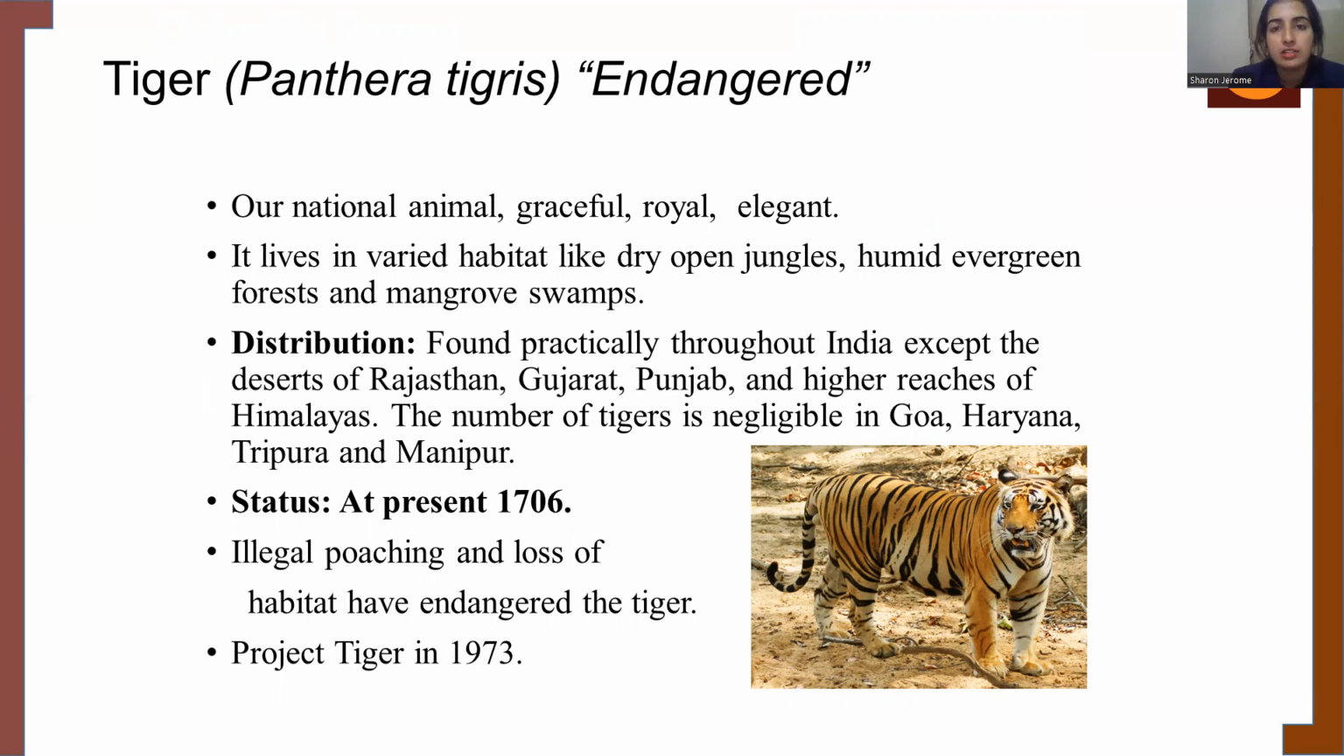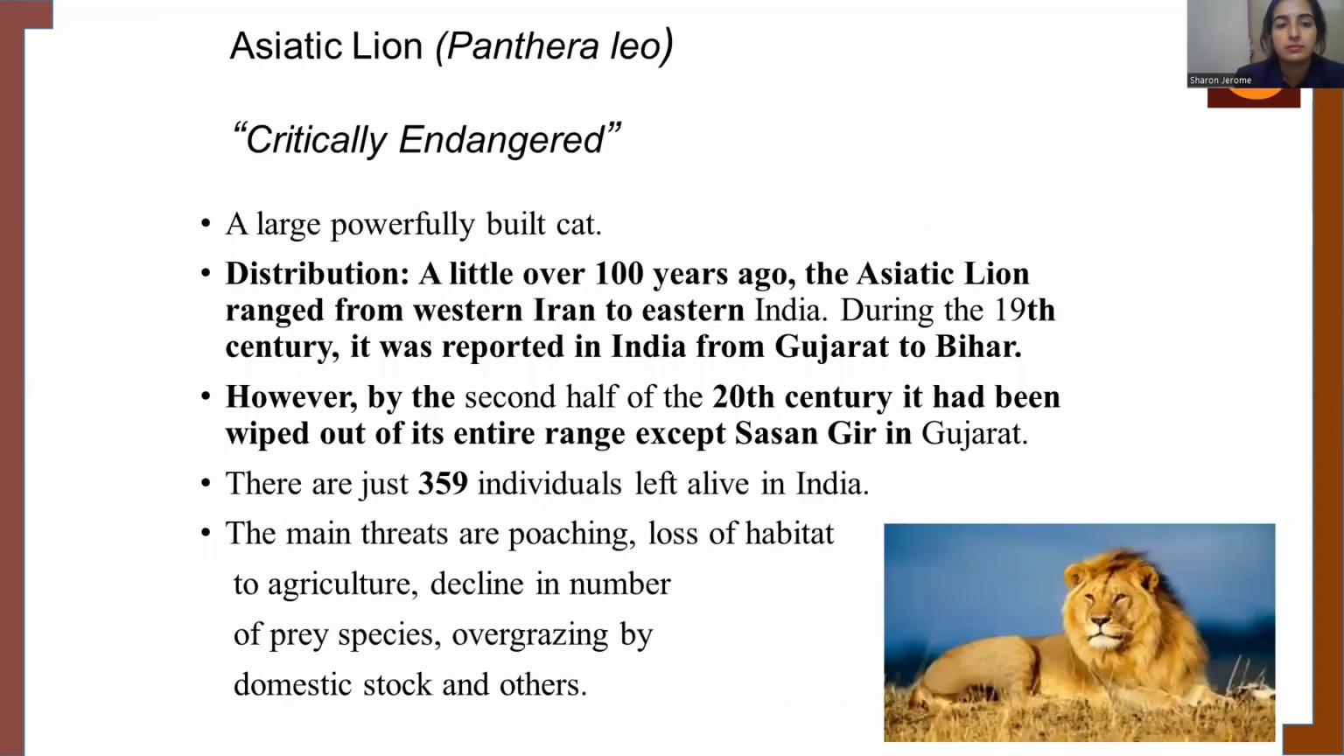Presently, 1,706 individuals of tiger are being found. The main reason of it being in the list of endangered species is because of poaching and loss of habitat. The Project Tiger initiative was started in 1973 for the conservation of tigers, for restoring the population of the tigers.